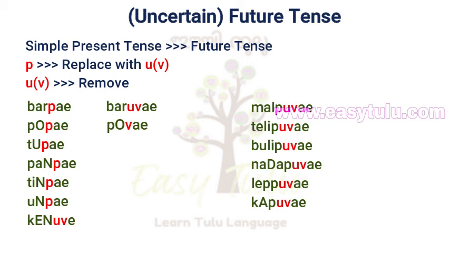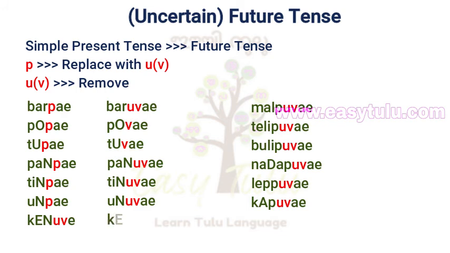In the same way, tupe becomes tuve. Panpe will become panuve. Tinpe, tinuve. Unpe, unuve. Next one is kenuve. Here we can see u suffix before personal ending, so we have to just remove it.